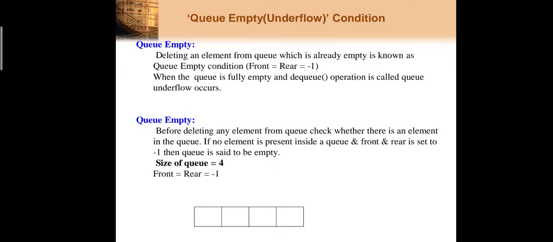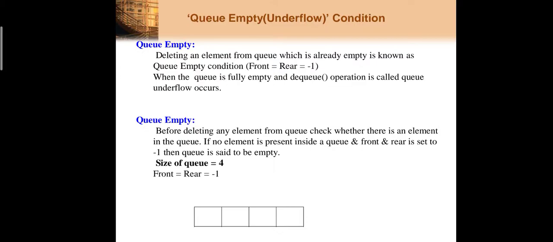So we need to take care of that. Whenever we delete an element from the queue, first we have to check whether my queue is empty or not. I have already told you the two operations which can be performed on the queue to check whether the queue is full or empty, that is nothing but the isEmpty and isFull operations, and these operations help us avoid such conditions, underflow and overflow. Before deleting an element, if we check whether our queue is empty or not, then we can avoid the queue underflow. Similarly, while inserting elements in a queue, if we check whether my queue is full or not, then we can avoid the queue overflow.